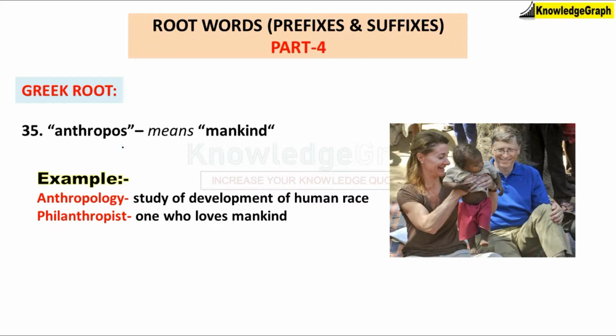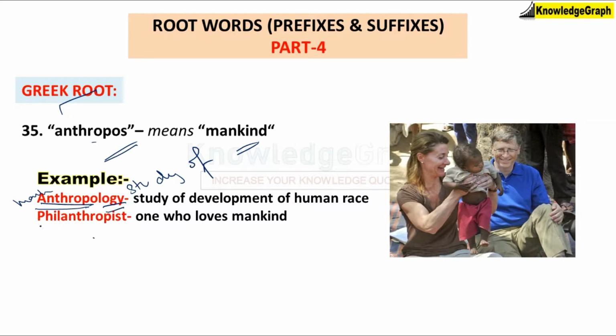Next word, okay, this one is very easy and we have come across this word. Anthropos means mankind and it is a Greek root word. Anthropology. So anthropo comes from the word anthropos, which means mankind. And logy, I have said many times, means a study of. So a study of the development of the human race and humankind is anthropology.